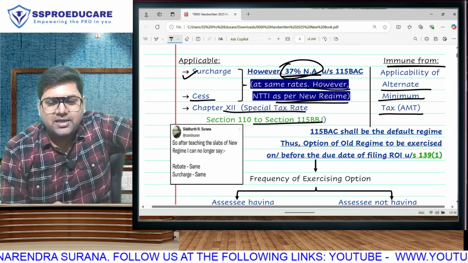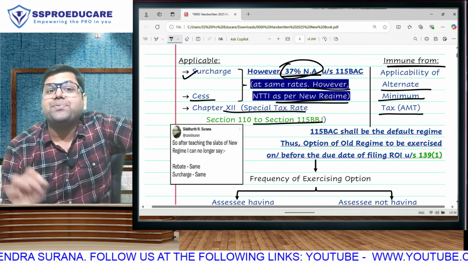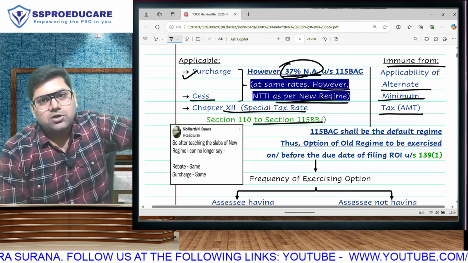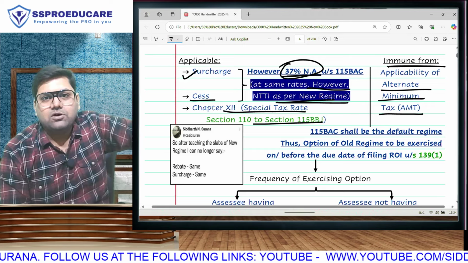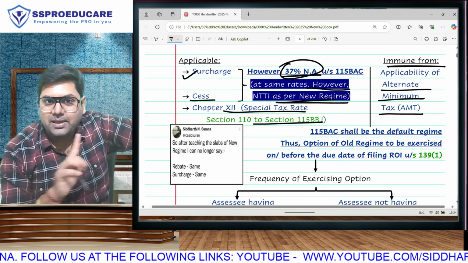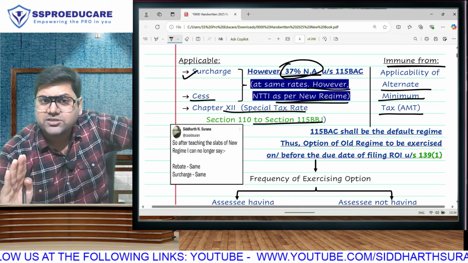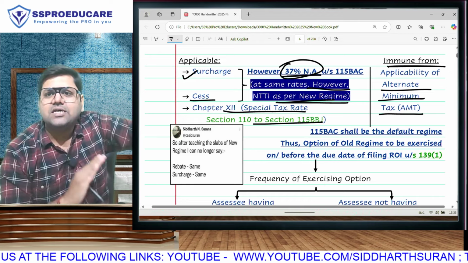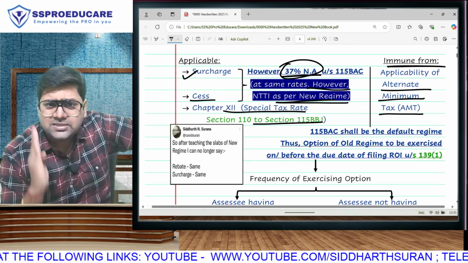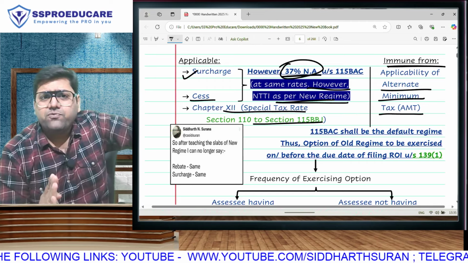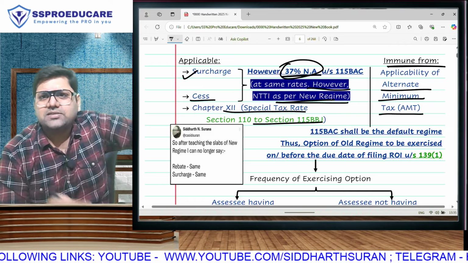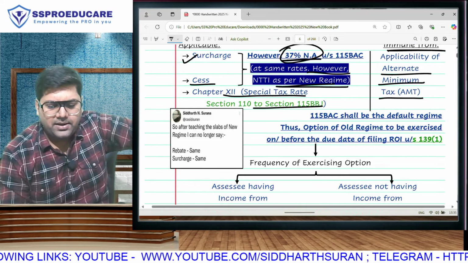AMT will not be applicable for these assessees, and for companies, minimum alternate tax, MAT, will not be applicable. So surcharge will be applicable, but only till 25, 37 not applicable. Cess, thankfully, across regimes, across assessees, in all the cases, is only your 4% on your total, and special rate will apply, AMT will not apply.